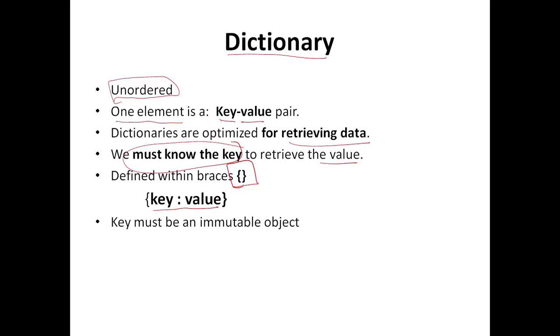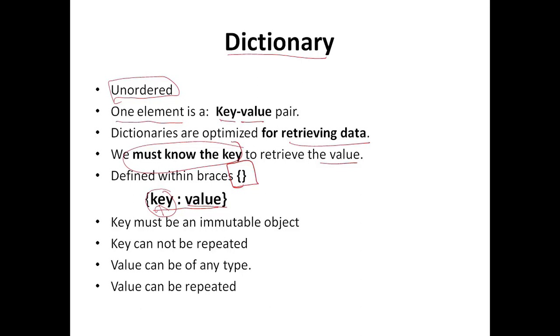That means you can pick any immutable object as a key, but the value can be a mutable object as well as an immutable object. One more thing, the key will be a unique element. That means if in your dictionary there are multiple elements, all elements must have unique keys, but the values can be common.